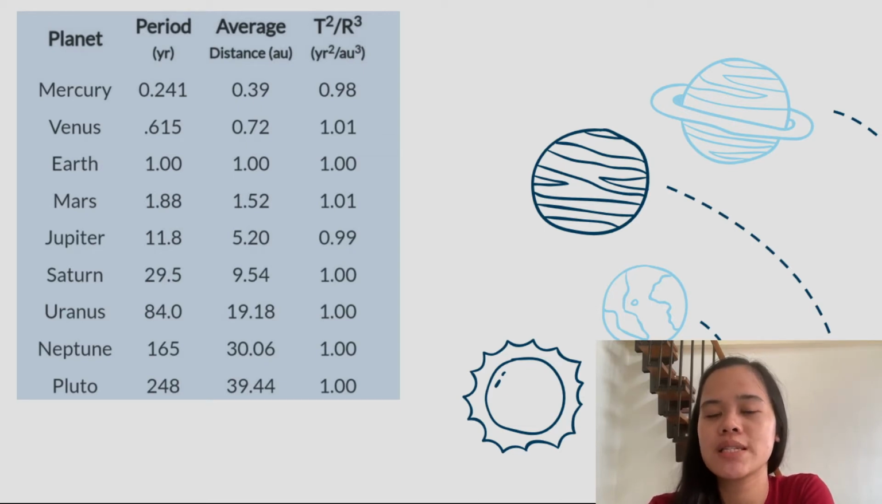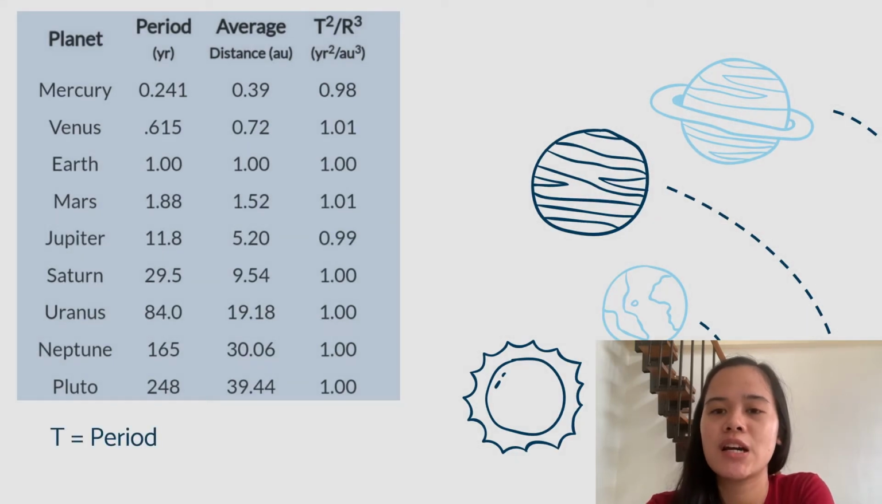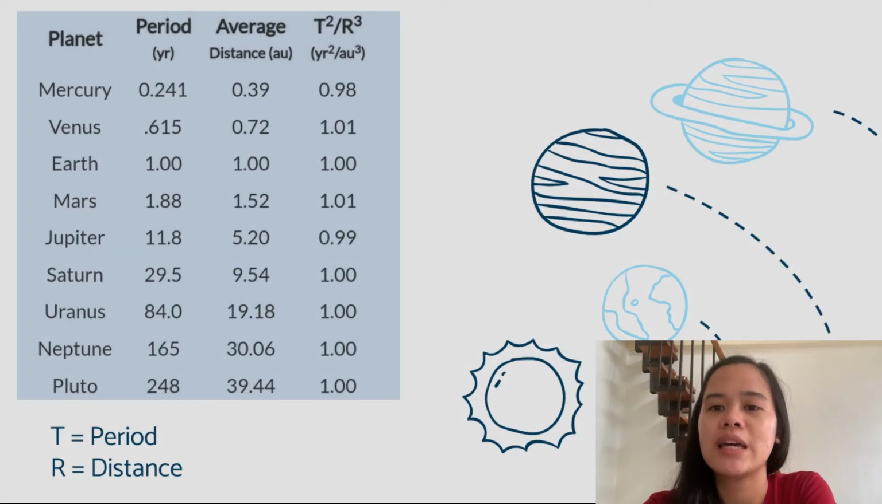In fact, if the same T squared over R cubed ratio is computed for the other planets, it can be found that this ratio is nearly the same value for all the planets. Take note that T means the period and R is the distance. To further clarify these three laws, let's watch a video.